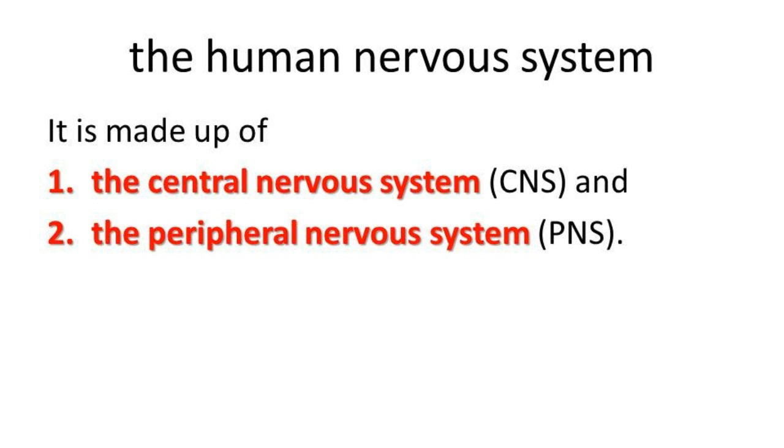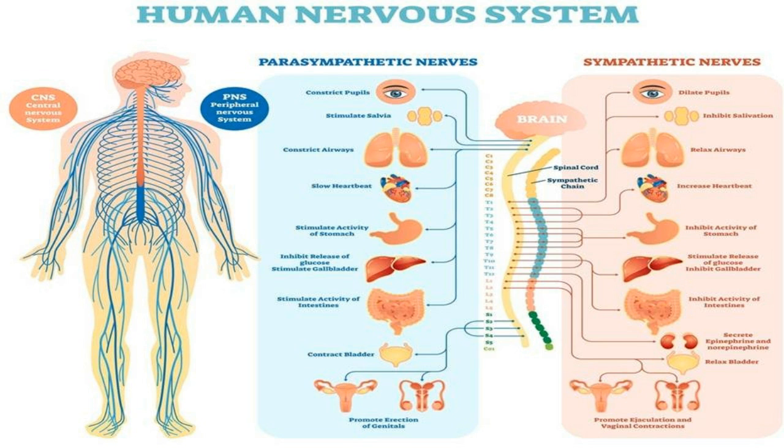Okay, let's see that the human nervous system is of two types. Human nervous system, how many types? There are two types. The first one, the central nervous system, CNS. The second one, the peripheral nervous system, PNS. See the picture.